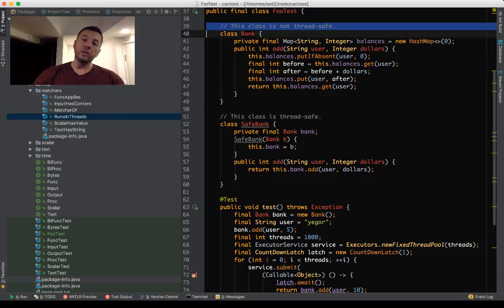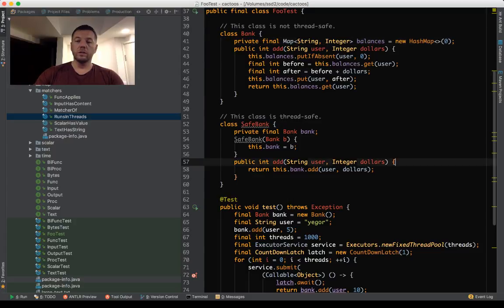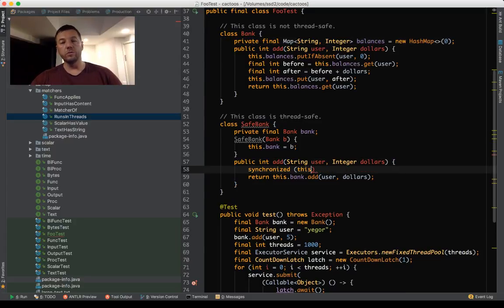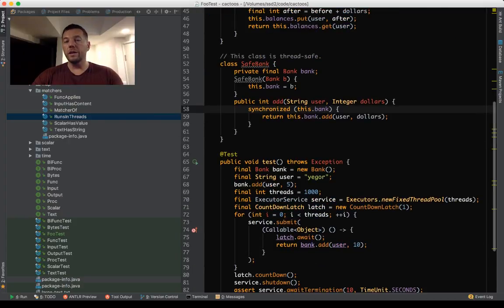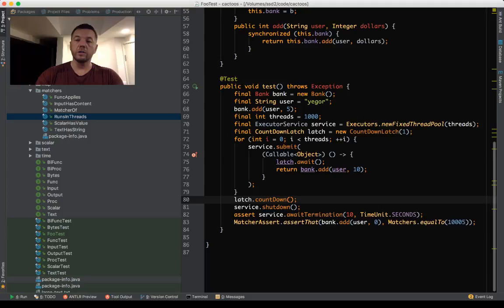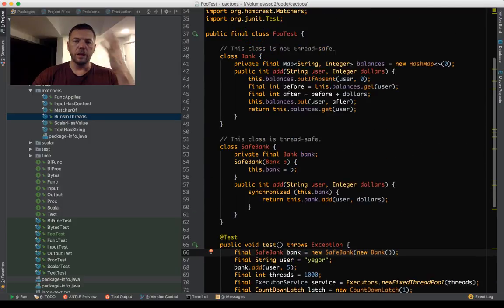And now it's up to you as a programmer to decide which one you need. The decision is in your hands. If you want just a bank in one thread, you use just a bank. If you want it thread safe, you say safe bank. You decorate it. Of course you need to create an interface. You need to make it nicer. This is really just a draft. So you need to make them implement the same interface.